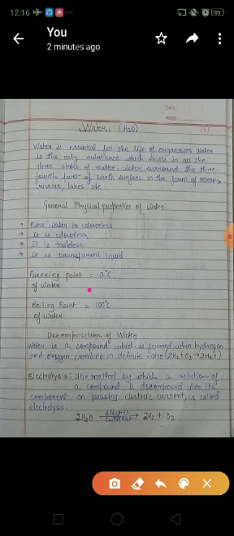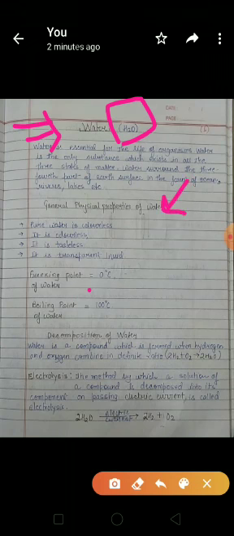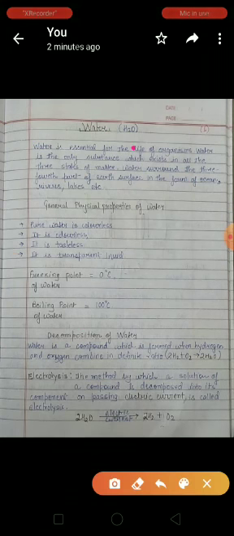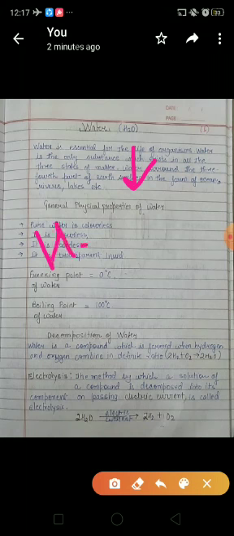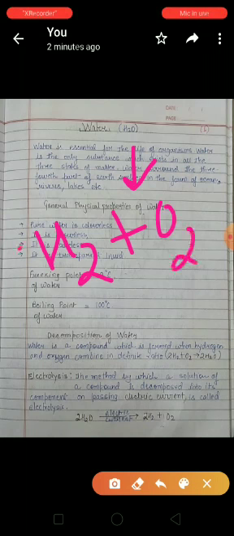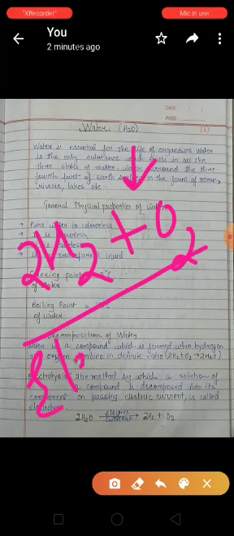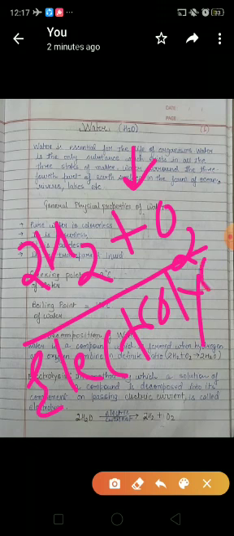Until then, we should again remember water. It has the chemical formula H2O. It is essential for all living organisms. Its general properties are: it is a colorless, odorless, tasteless, transparent liquid, and its freezing point is 0 degrees Celsius. Its boiling point is 100 degrees Celsius. Now decomposition of water is the breakdown of this H2O into its components, that is H2 and O2, and the process through which we decompose this is called electrolysis. Okay, so this is all about today's lecture.